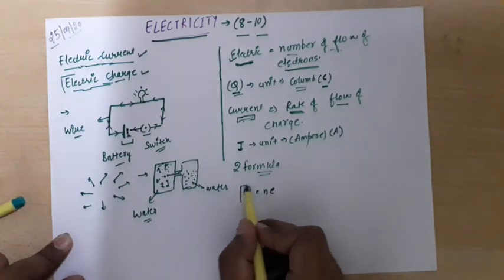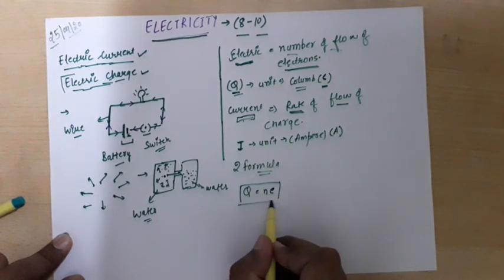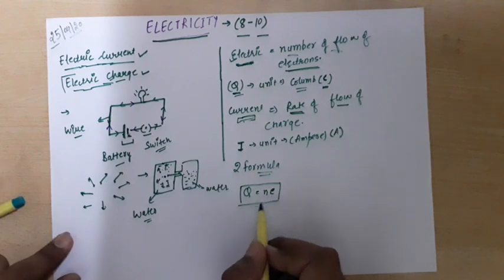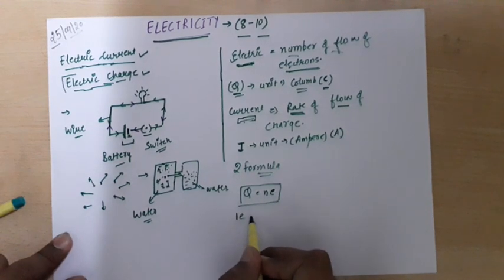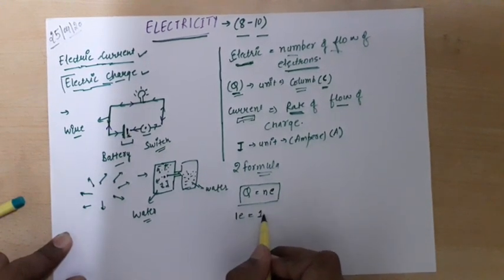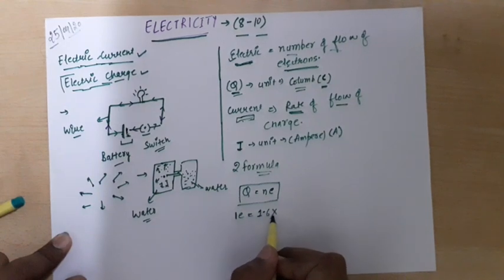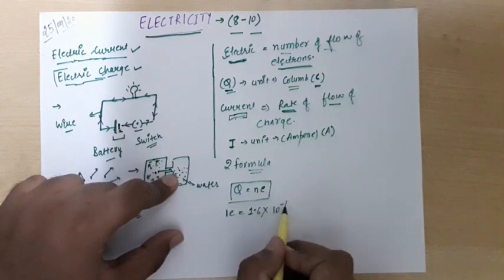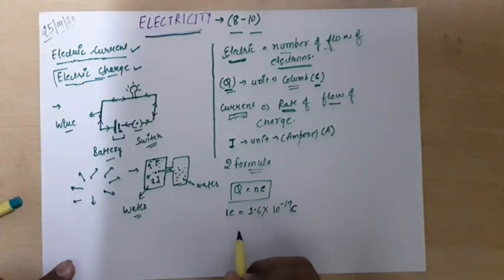So this is your very first formula. Here N means the number of electrons, and one electron is equal to 1.6 into 10 raised to the power minus 19 coulombs. This is the value of one electron, right?